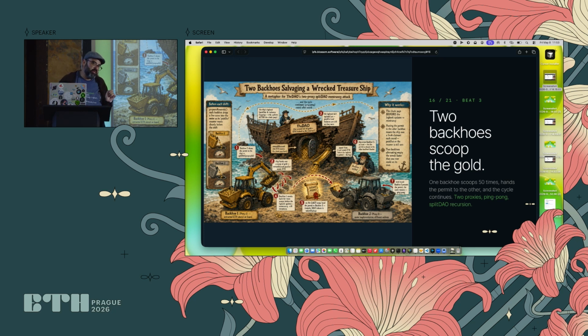But it's not only that. You can also not give the DAO tokens. You can pass the DAO tokens somewhere else, because the only thing that is going to happen is that the DAO is going to put your DAO tokens at 0. But if you don't have DAO tokens, it will stay the same. So we grab 30 times, and then before it ends the transaction, we pass the DAO tokens to the other excavator. I call this ping-pong attack, because the excavators were passing the DAO tokens back and forth.